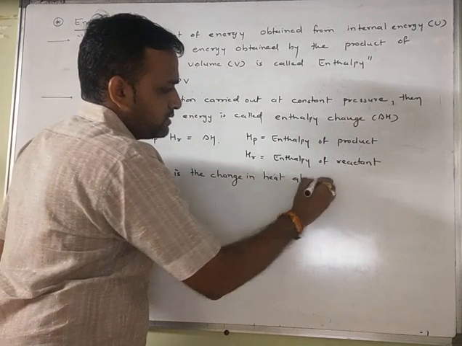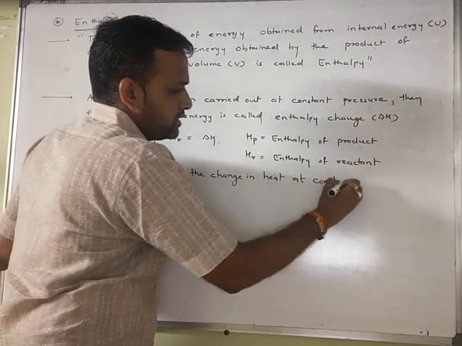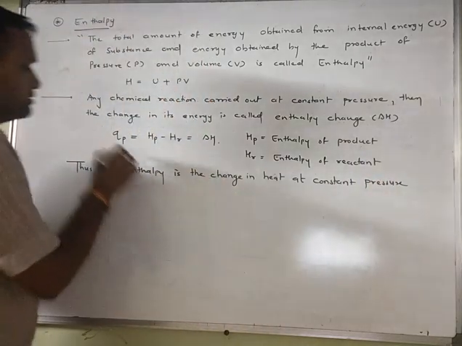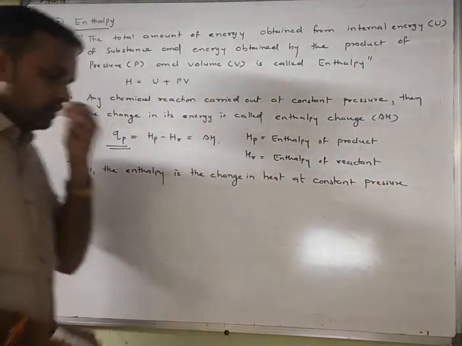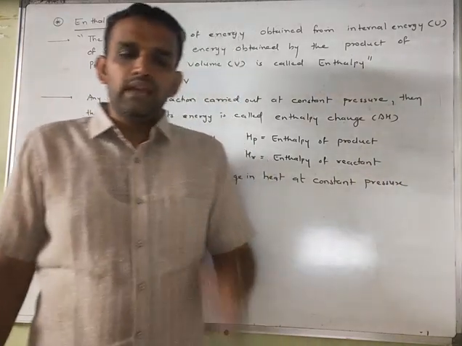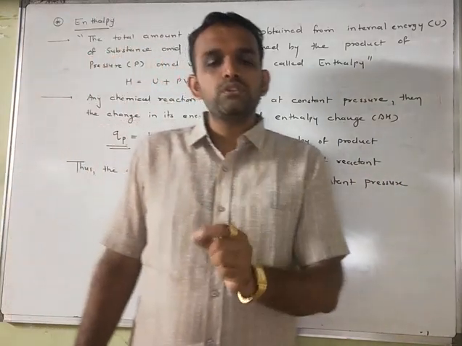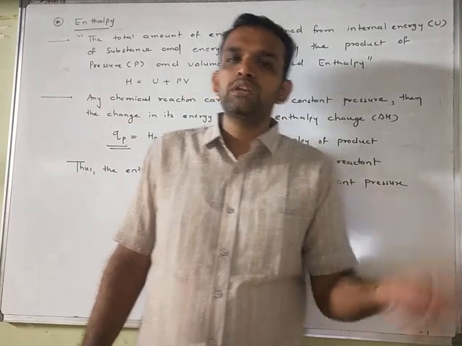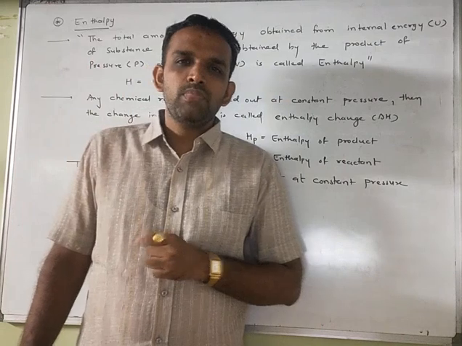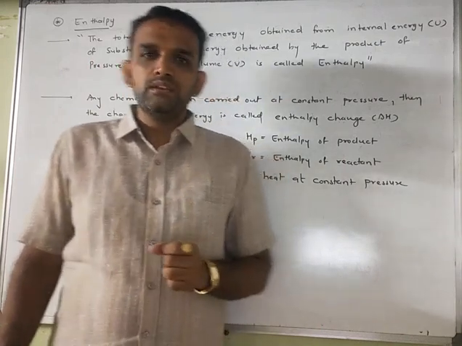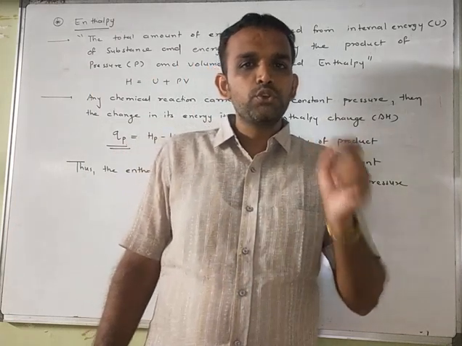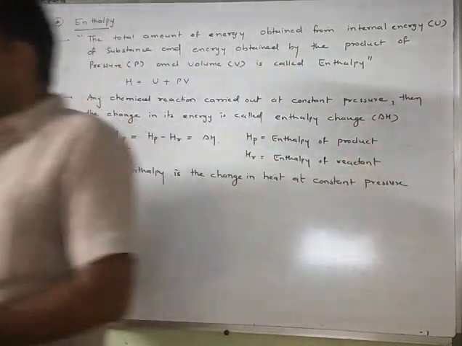Whatever change occurs in the heat at constant pressure is called the change in enthalpy, and at constant volume the change occurring in the heat is called the change in internal energy, right? You should know both: delta U equals QV and delta H equals QP. Understand? Note down.